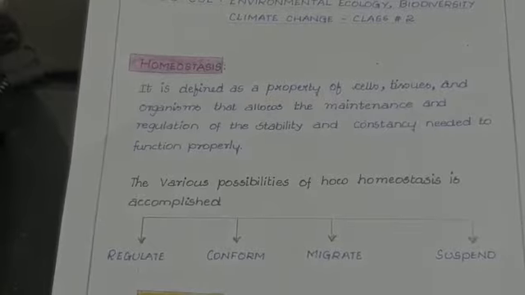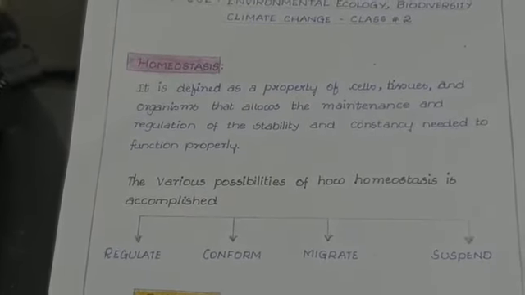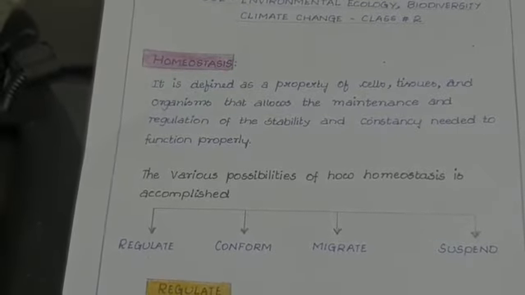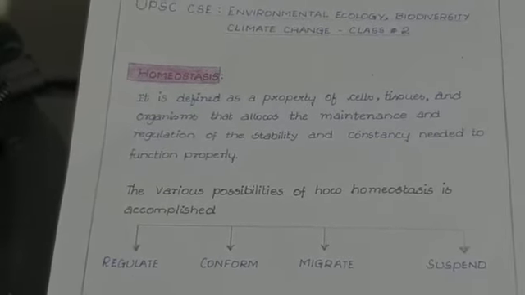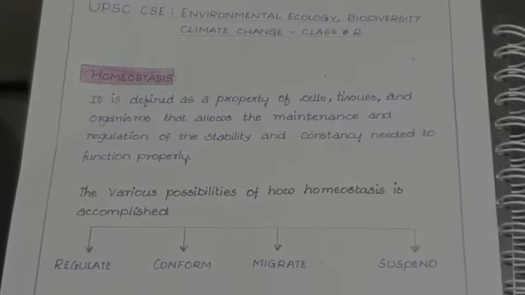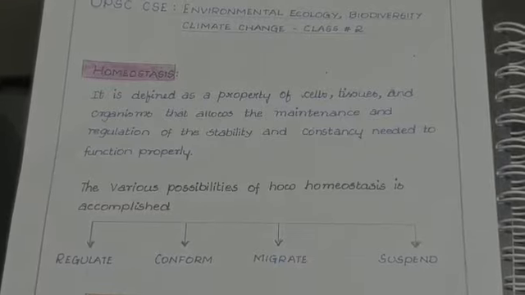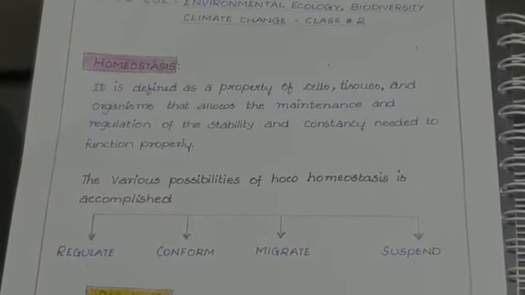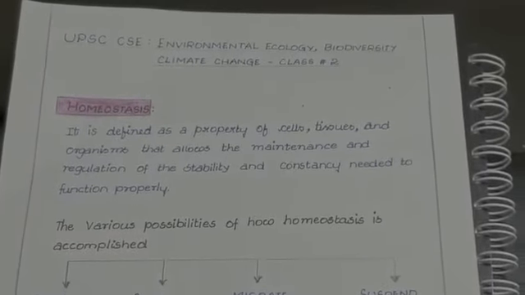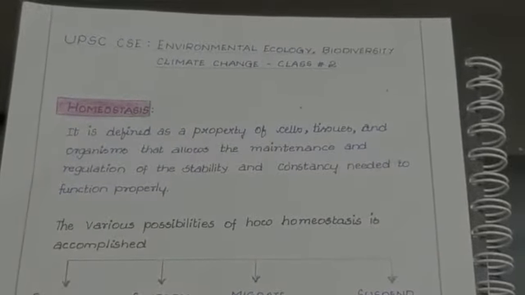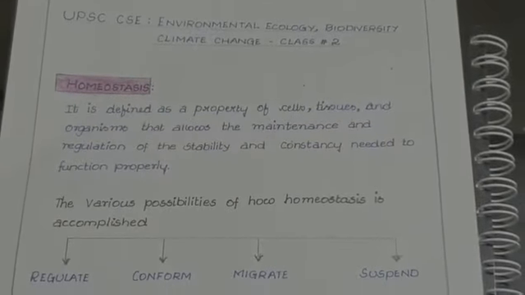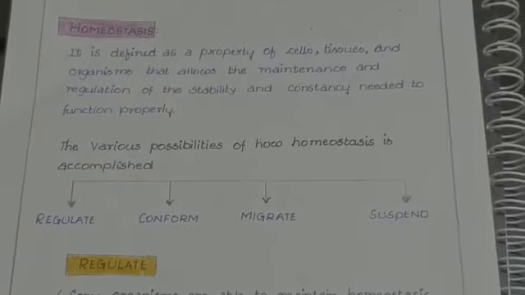And during periods of stress or unfavorable conditions in its living environment, an organism endures it because of a property called homeostasis. What exactly does homeostasis mean? In biology, it is defined as a property of cells, tissues, and organisms that allows the maintenance and regulation of the stability and constancy needed to function properly.